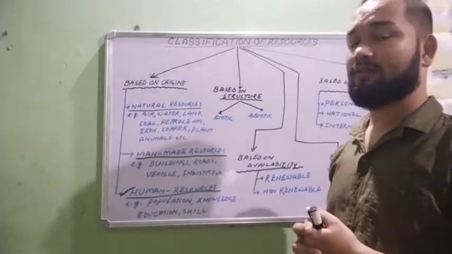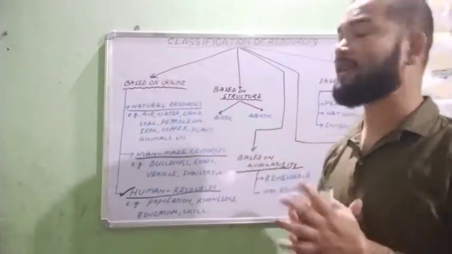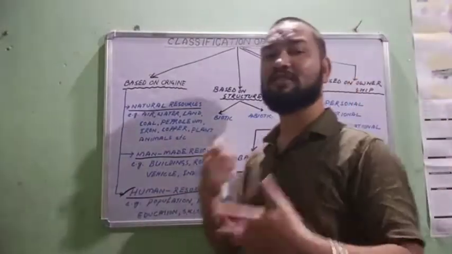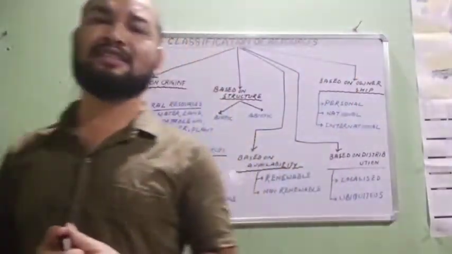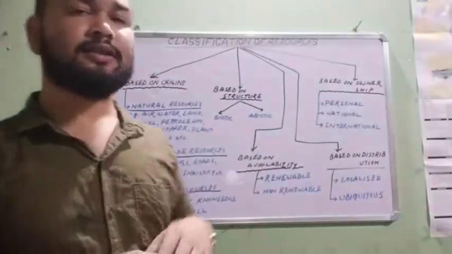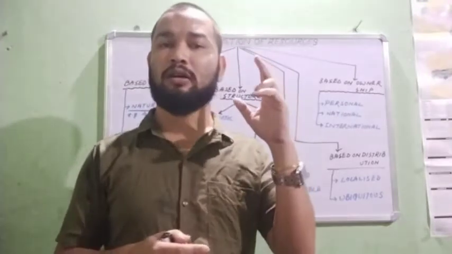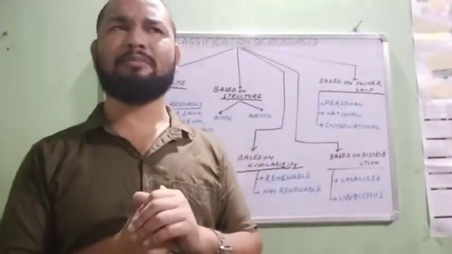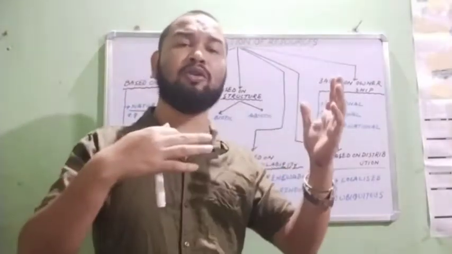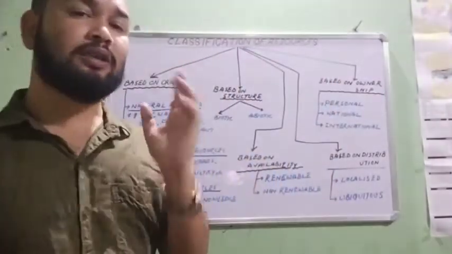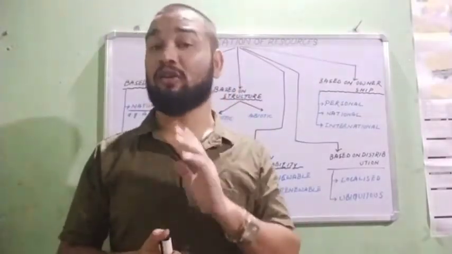Next, based on origin, we have finished. Now we will go to the basis of structure. On the basis of structure, we can classify resources into two types. One is biotic resources, another one is abiotic resources. Biotic means what? Try to understand bio and abio. Biotic means the world of living organisms.